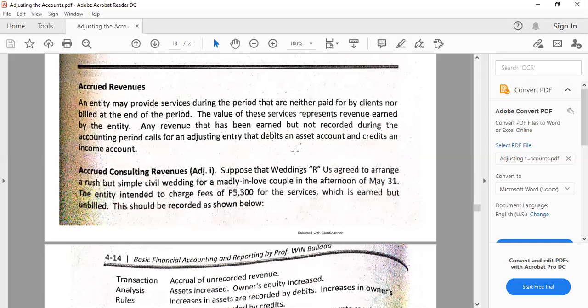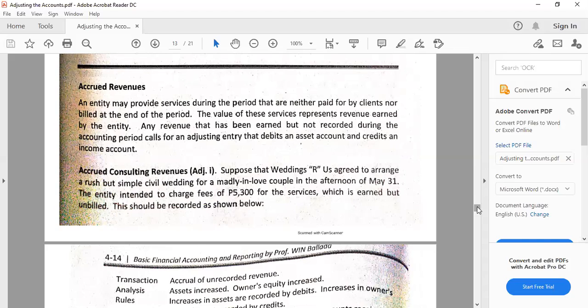Now, the revenues. For accrued revenues, these are the revenues that are already earned or income earned but not yet collected at that particular accounting period. So, for example, on the part of the electricity service provider, there is already revenue at the end of the month, but the collection will be next month.